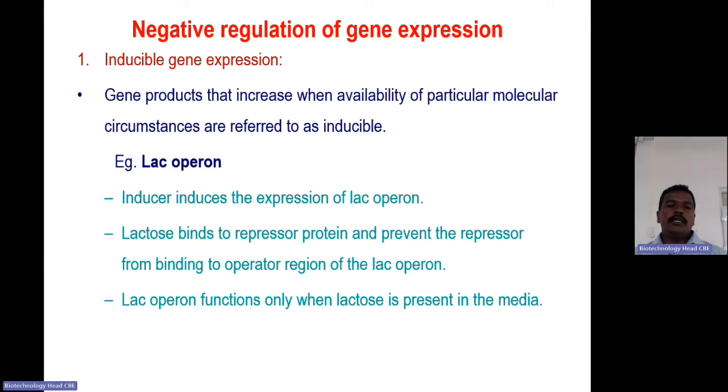So inducible gene expression indicates the gene product which is present will be more. The gene should be expressed when a particular molecule is present in the system or circumstances. So that's why it is called inducible. For example, the lac operon: the inducer induces the expression of the lac operon, and the lactose binds to the repressor